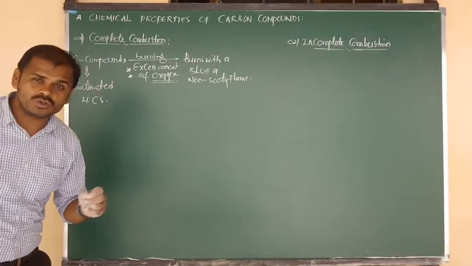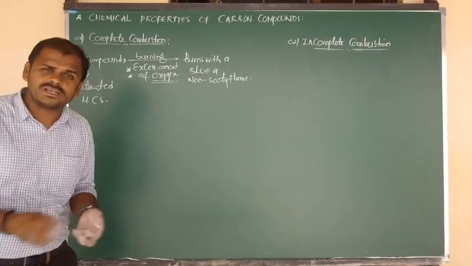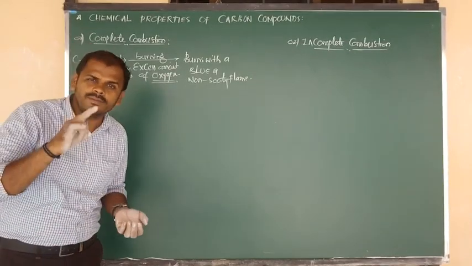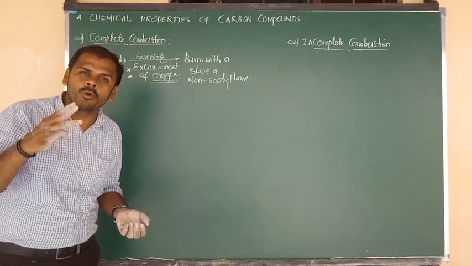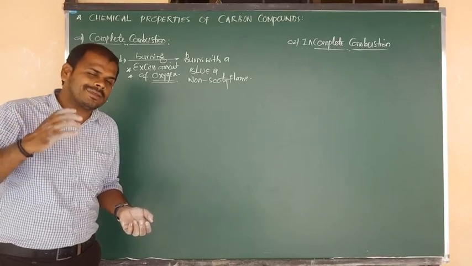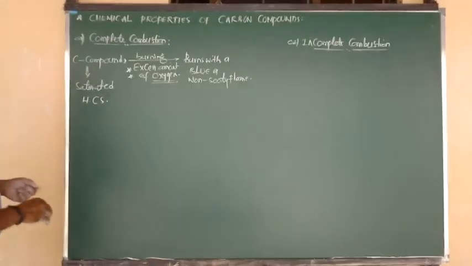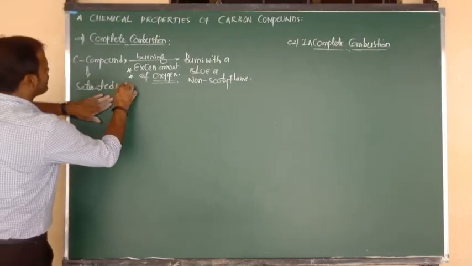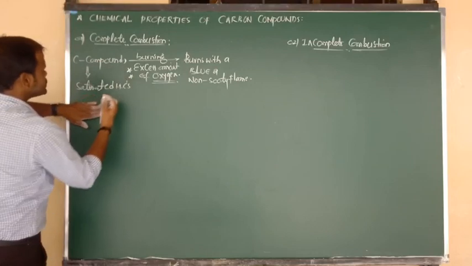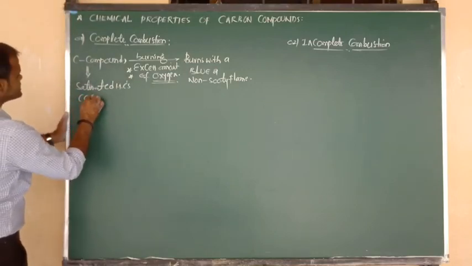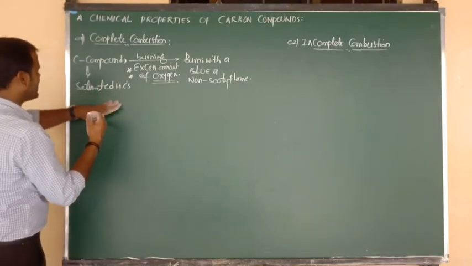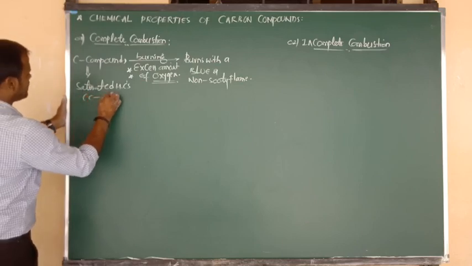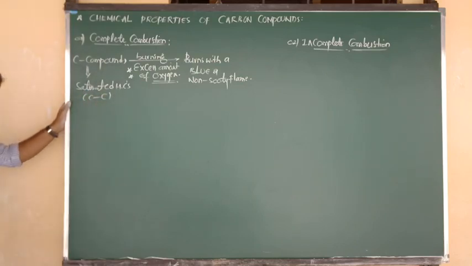Just now I have told you the examples of saturated hydrocarbons: methane, ethane, propane, butane. Like that, a number of examples we can consider under the category of saturated hydrocarbons. So what is meant by saturated hydrocarbons? Between carbon atoms we can see the presence of what? Single bond.